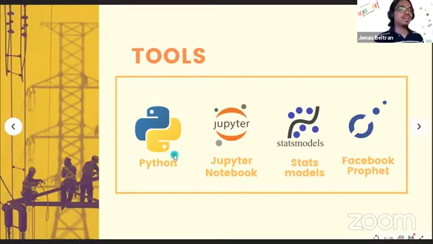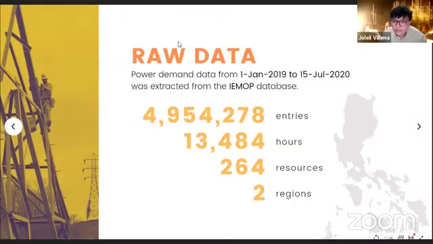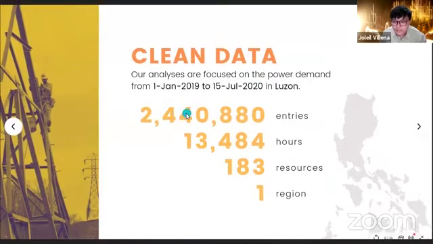So for our EDA process, here is Joleil. We started with almost 5 million entries of data on 264 resources from Luzon and Visayas. A resource is the interconnection point between entities such as power suppliers and consumers and the electrical grid within a local area. We then narrowed it down to Luzon data with only 2.4 million entries on 183 resources.